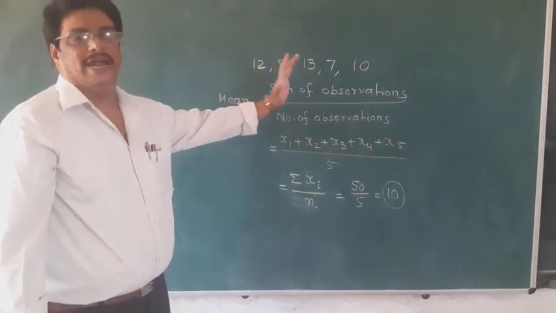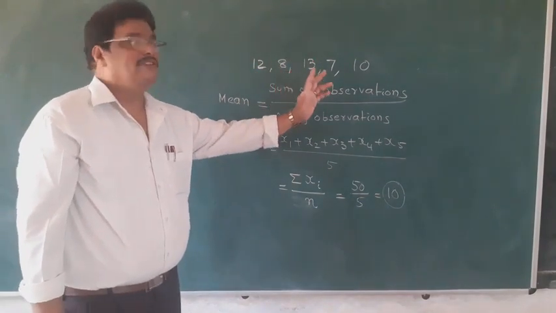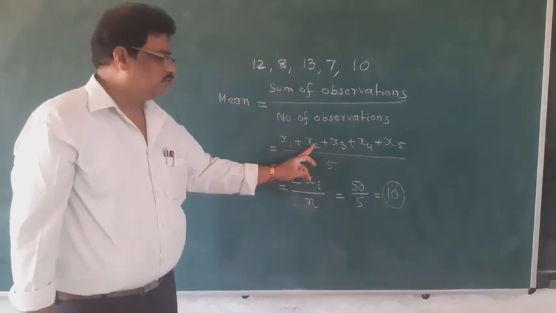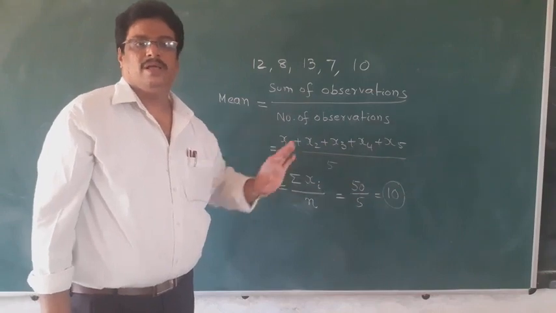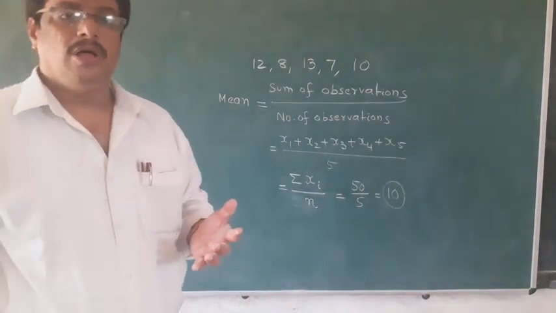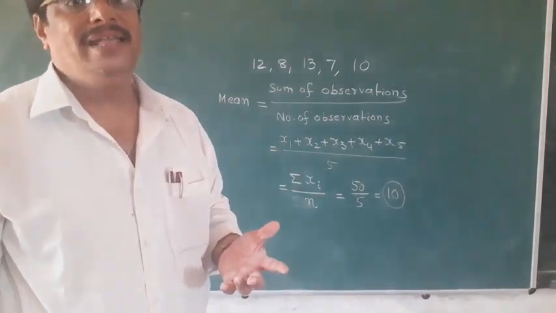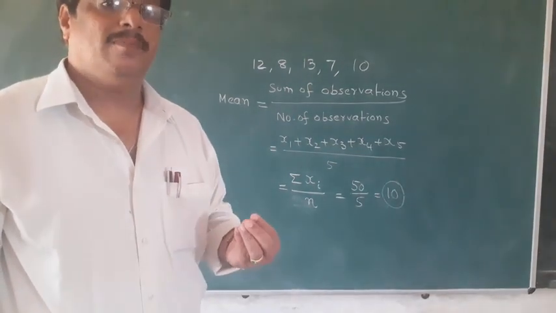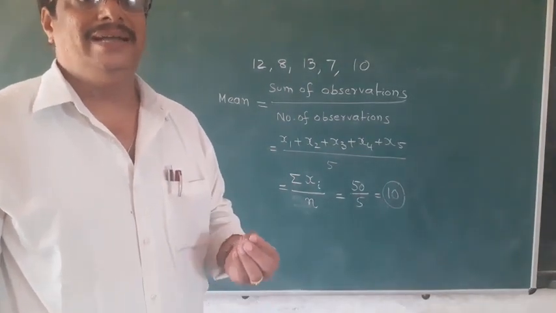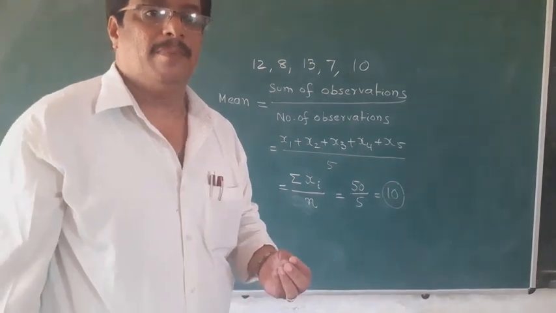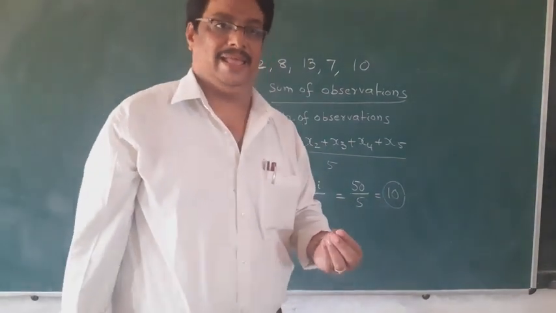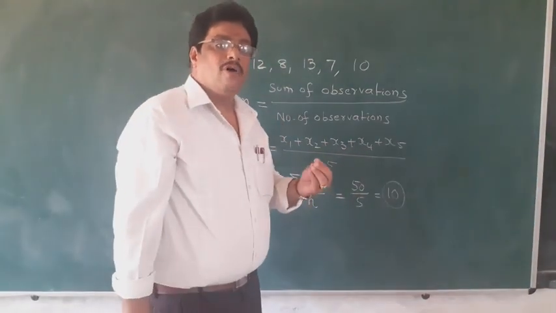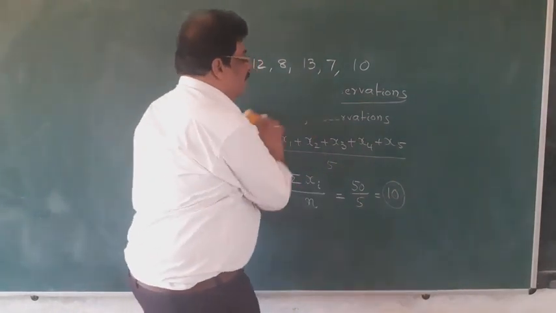So this is simple data, only 5 observations we collected: x1, x2, x3, x4, x5. For example, suppose we have bulk data, collecting the marks of 40 students in 10th A. One oral quiz is conducted for 5 marks.